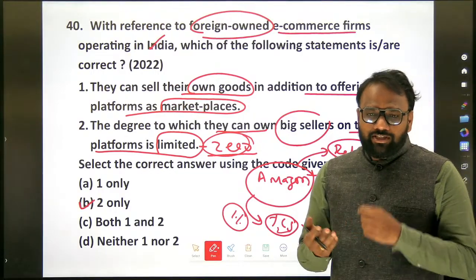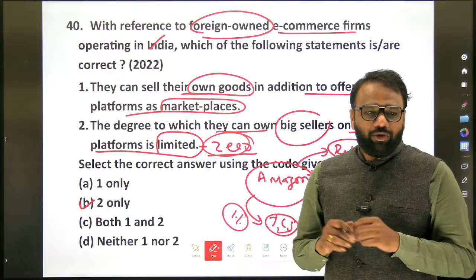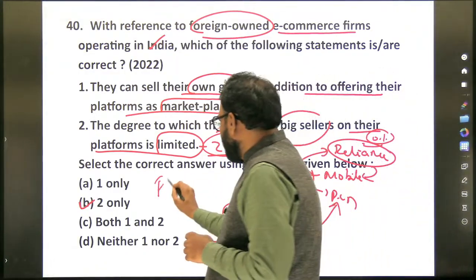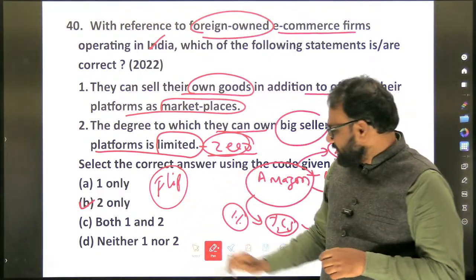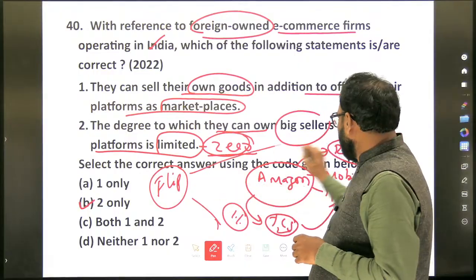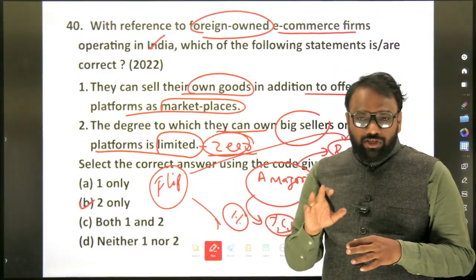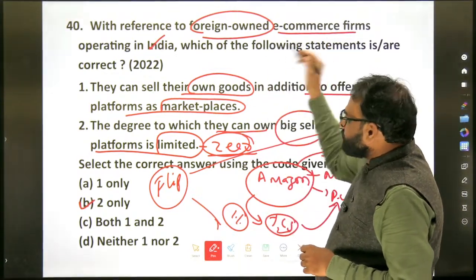There is no restriction for domestic firms. For example, can you recall one example of a domestic firm? Flipkart is an example. Now, can Flipkart own others? Can it buy some shares of Reliance and TCS? Now this you have to check. Very important. Here we have mentioned foreign-owned e-commerce firms in India.